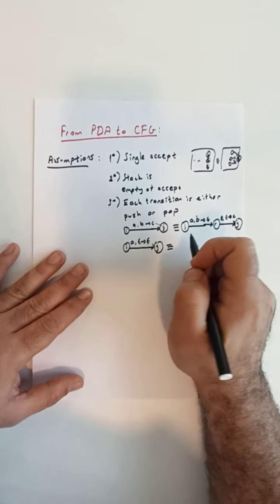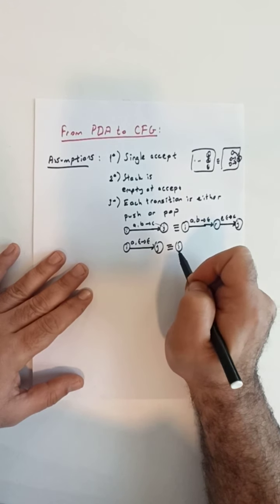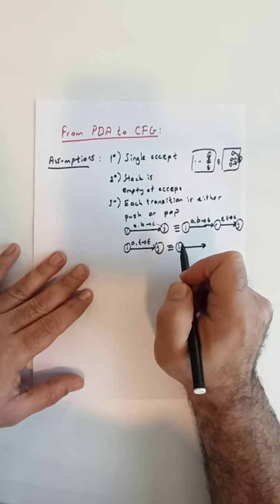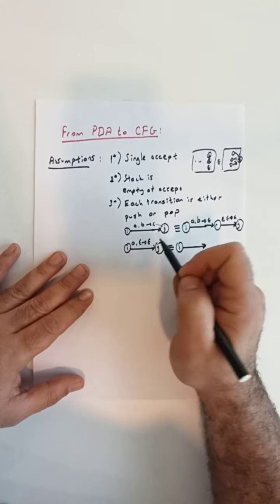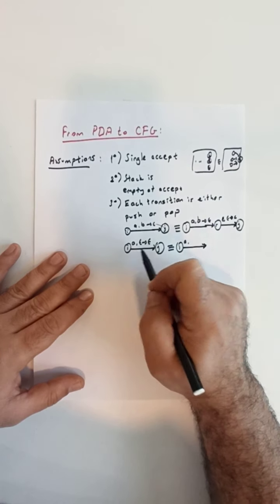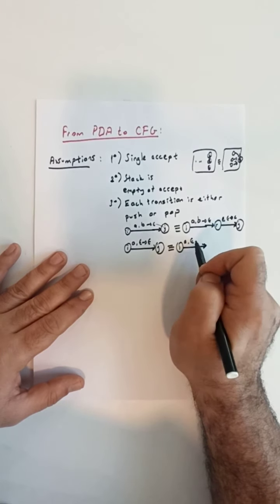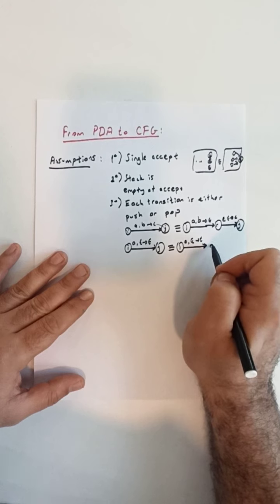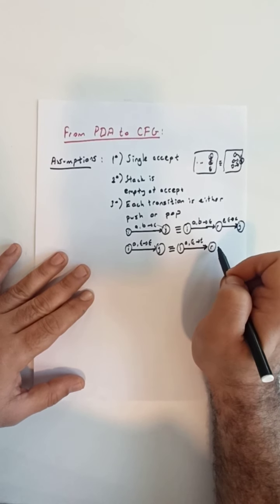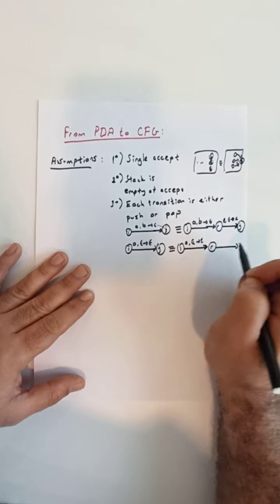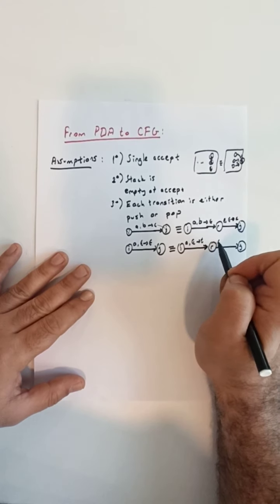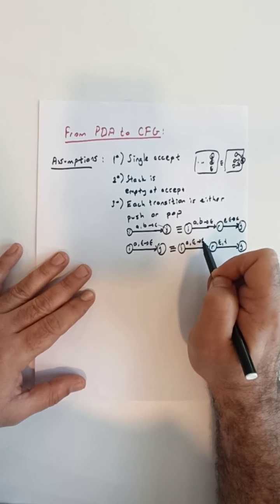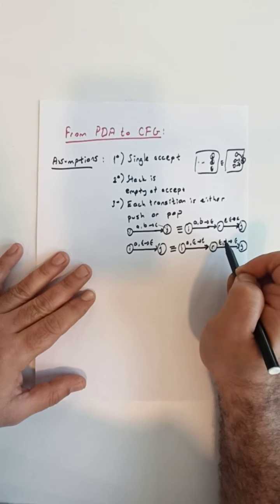Starting from the original state I, in our first transition we read A from the input, don't pop anything, and push an artificial symbol, let's call it T, into the stack, going to a newly introduced state R. From R to our original state J, we go through a transition that doesn't read anything from the input string, pops the previously pushed artificial symbol T, and doesn't push anything new into the stack.